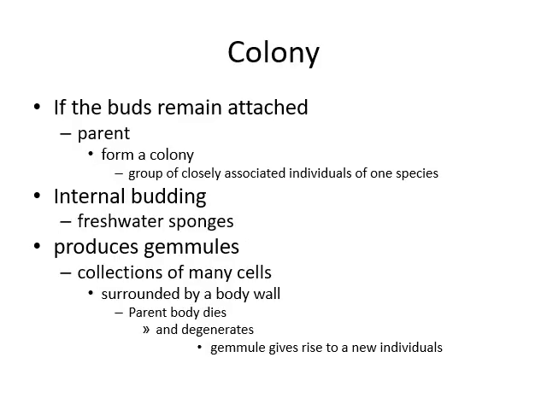If the buds remain attached to the parent, then they form a colony, a group of closely associated individuals of one species known as a colony. Internal budding is present in the freshwater sponges, which produce gemmules, a collection of many cells surrounded by a body wall. The parent body dies and degenerates. Gemmules give rise to new individuals.